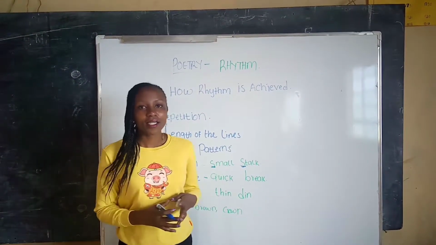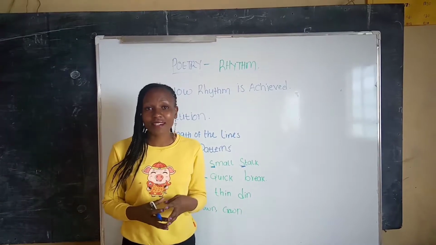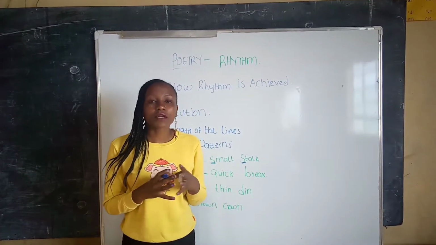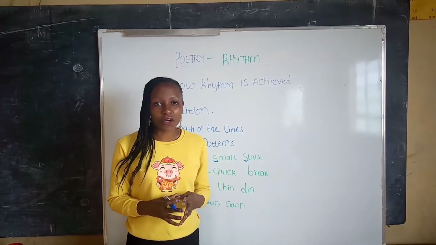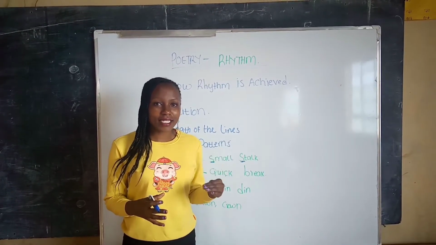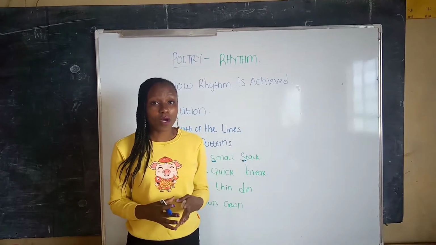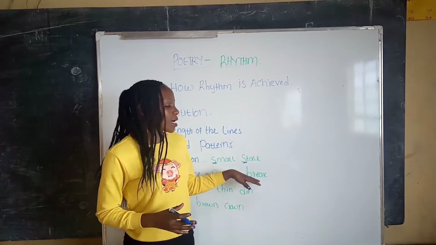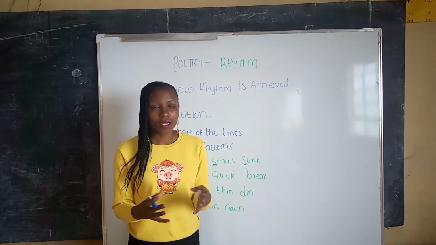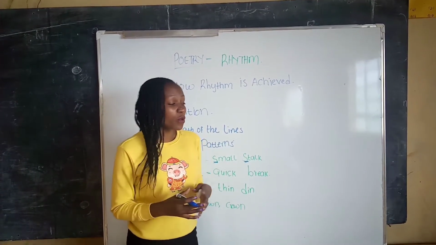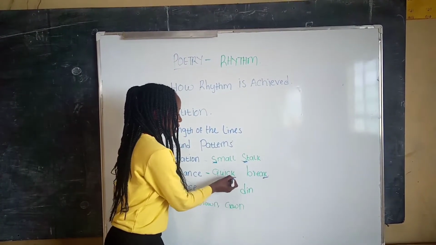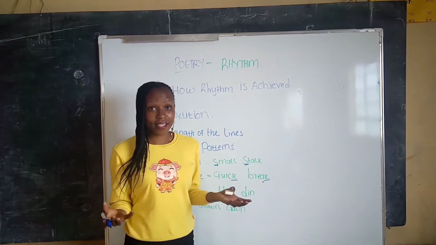Number two is consonance. Consonance is similar to alliteration, but the difference is that it involves the repetition of a consonant sound in the middle or at the end of a word. For example, quick and break. When you pronounce the two words, we have the k sound at the end of both.